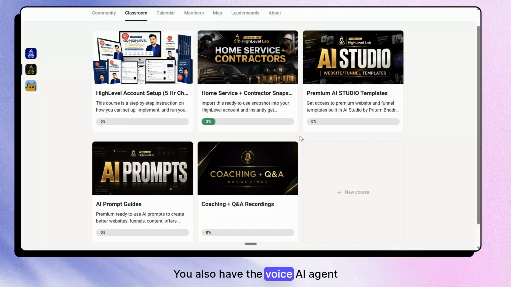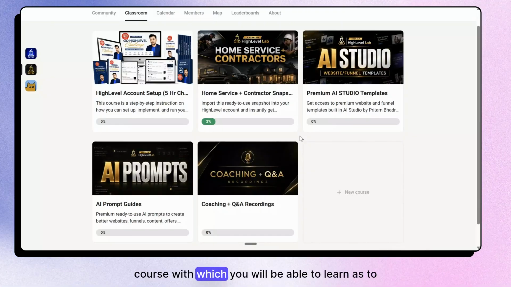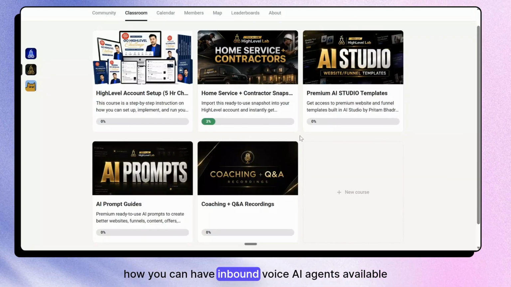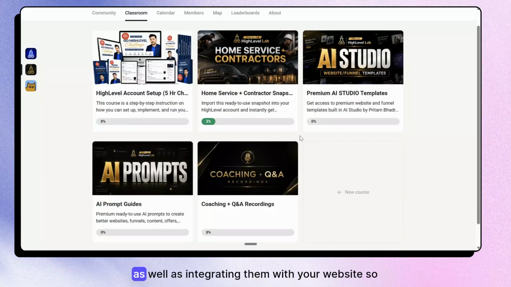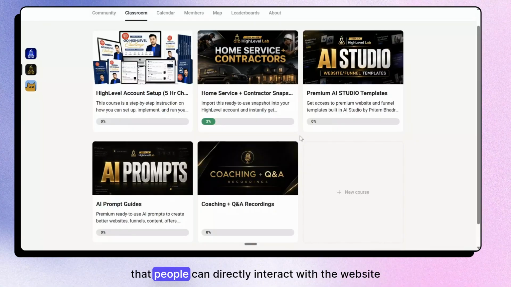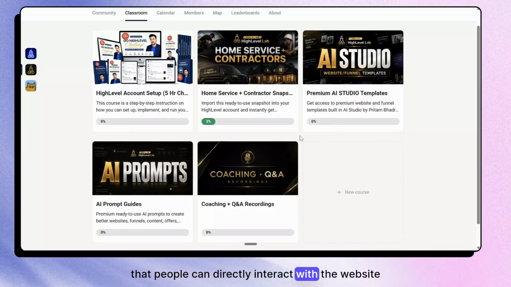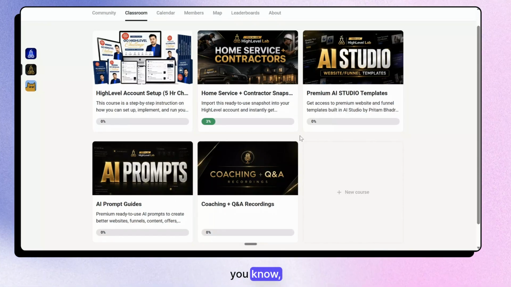You also have the voice AI agent course, with which you will be able to learn how you can have inbound voice AI agents available, as well as integrating them with the website so that people can directly interact with the website over voice, and then have them inside your account with the goal to book an appointment.